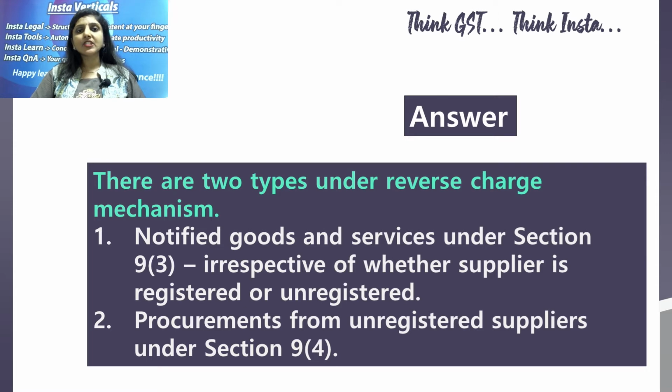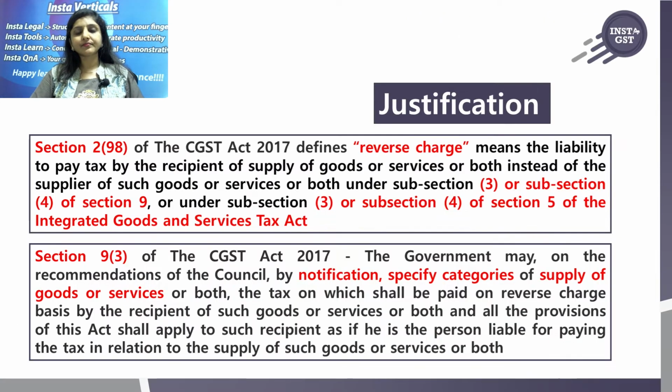In fact, there is a similar provision under the IGST Act as well, which is given under section 5 subsection 3. And the second type of reverse charge mechanism is procurements from unregistered suppliers under section 9 subsection 4. Now, section 2 subsection 98 of the CGST Act defines reverse charge, which covers transactions getting levied to the reverse charge taxation system under section 9.3 and 9.4 of the CGST Act, similarly 5.3 and 5.4 of the IGST Act.